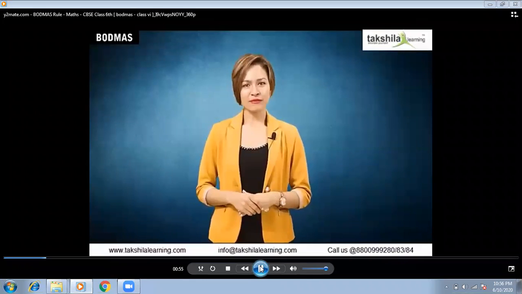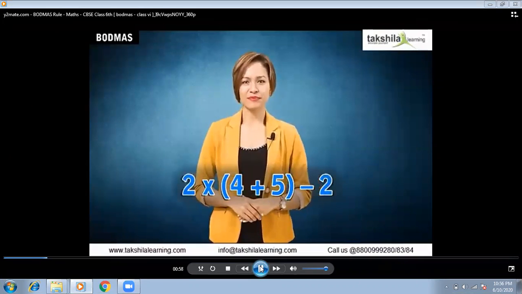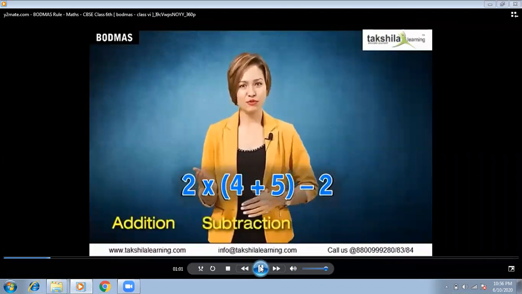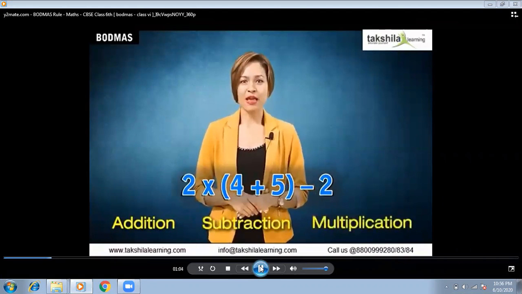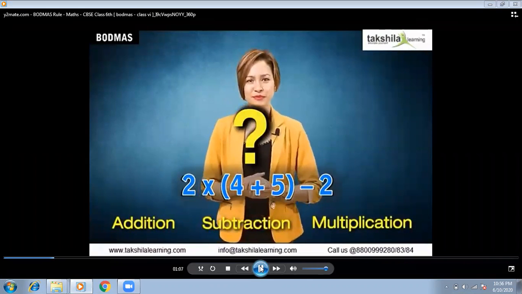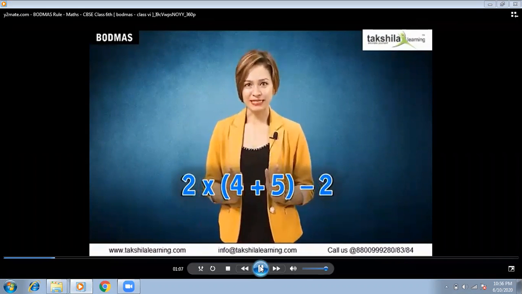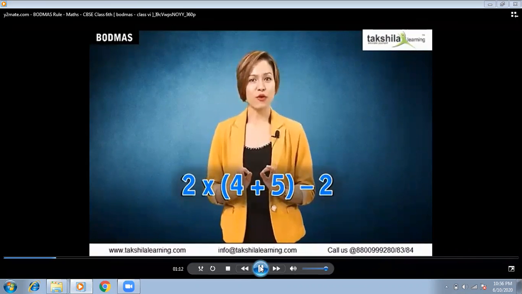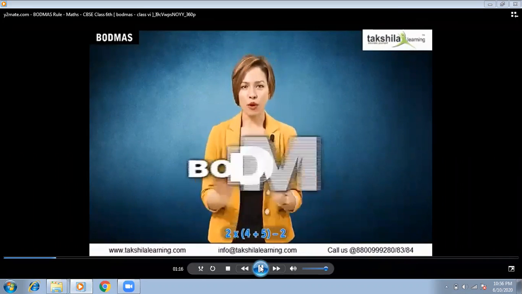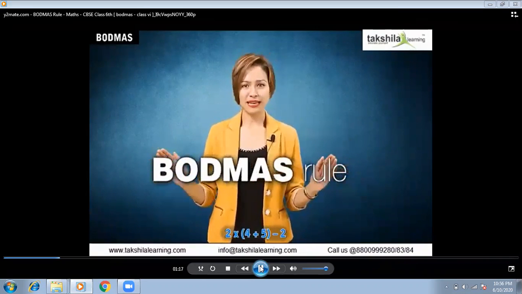Let's say we have to solve this expression. So, what will you perform first? Will you add, subtract, or multiply? How are you going to solve this expression? Yes, when an expression involves brackets and multiple operations, we use the BODMAS rule. What is that?